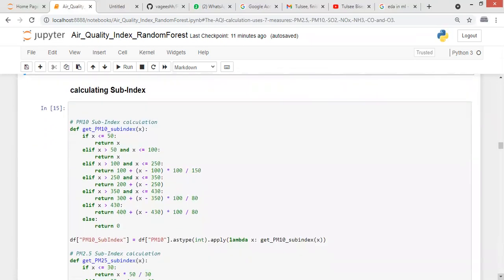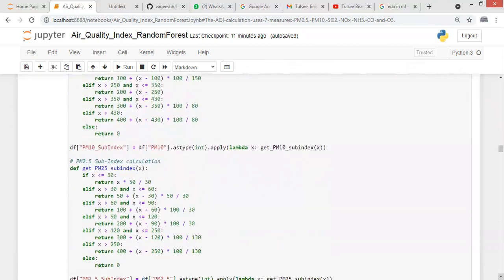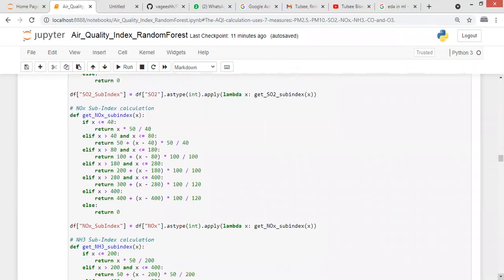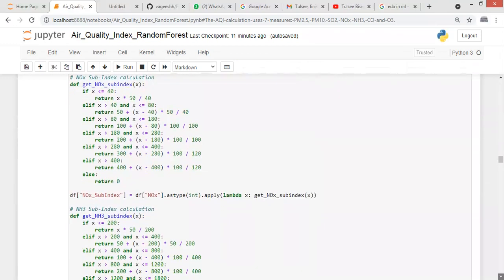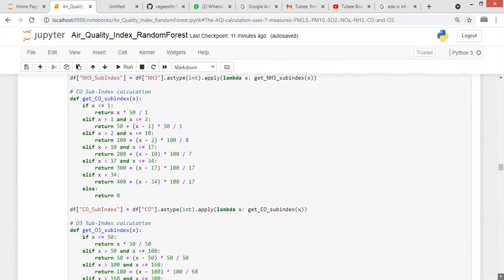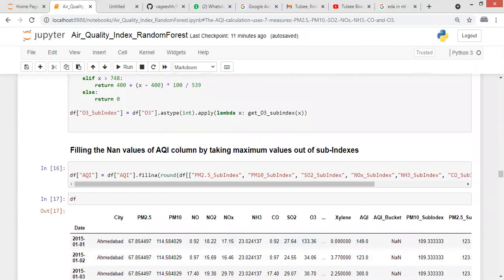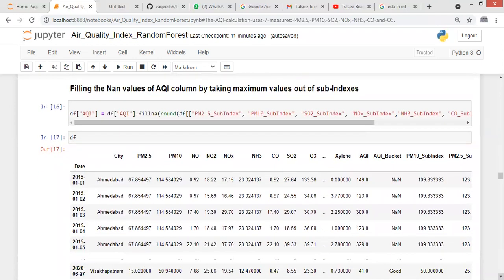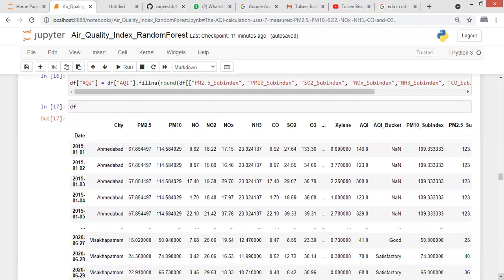So here is the sub index calculation. Here I have calculated all the sub indexes, and then the AQI value will be the maximum of all the sub indexes. So I have taken the maximum value of all the sub indexes using this formula, and that will be the value of AQI. I have filled the AQI column with this calculated value.